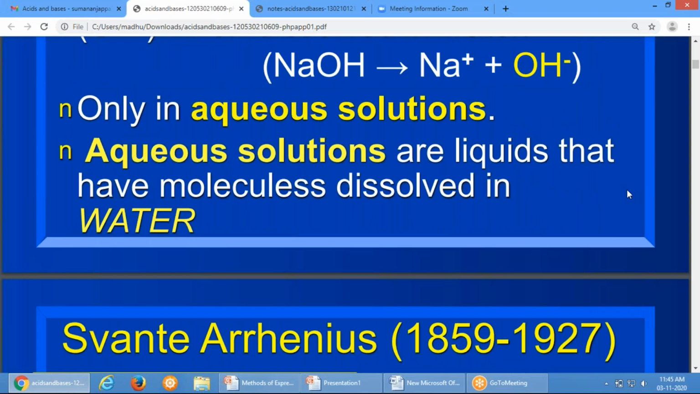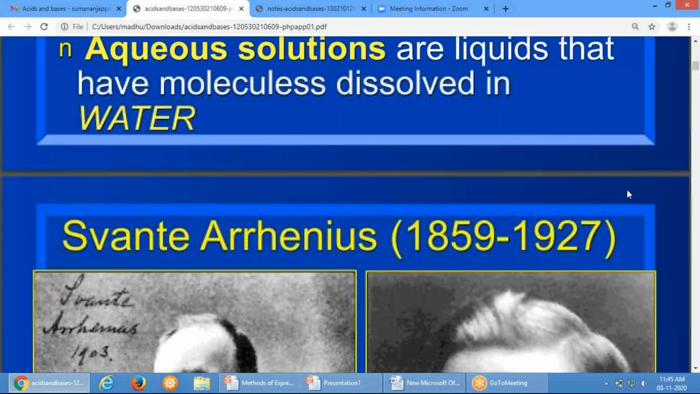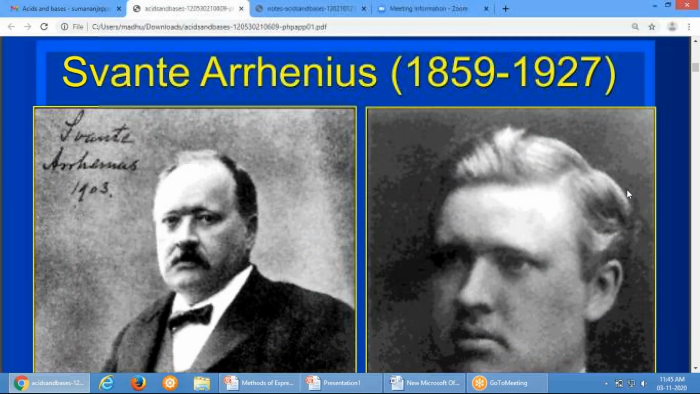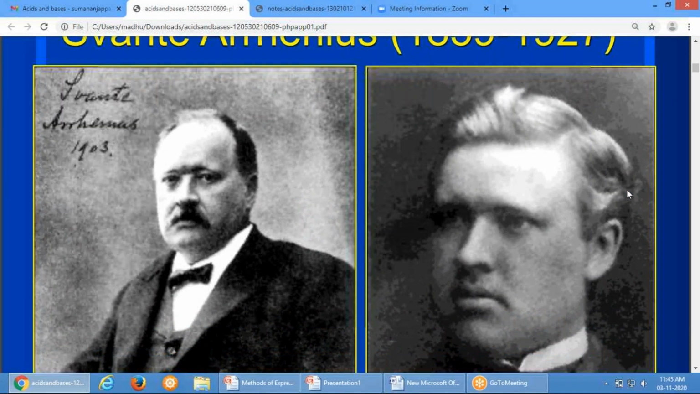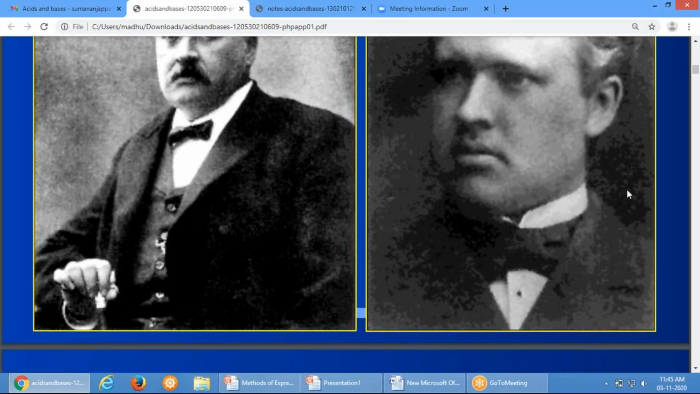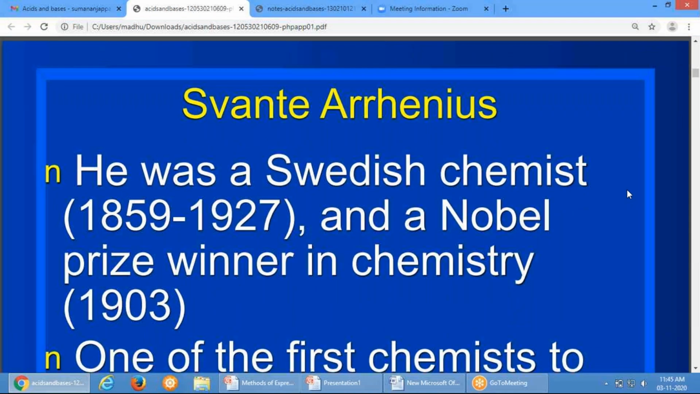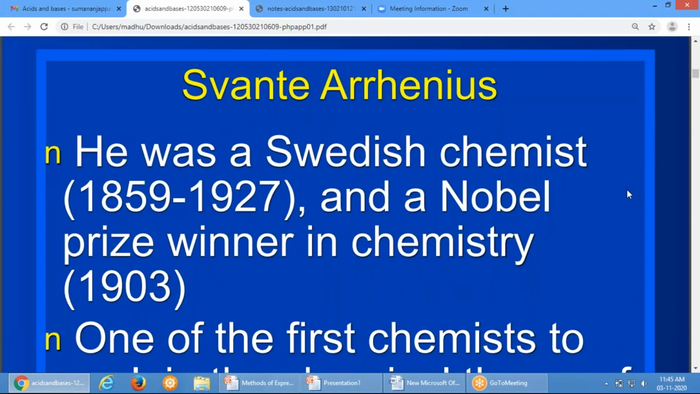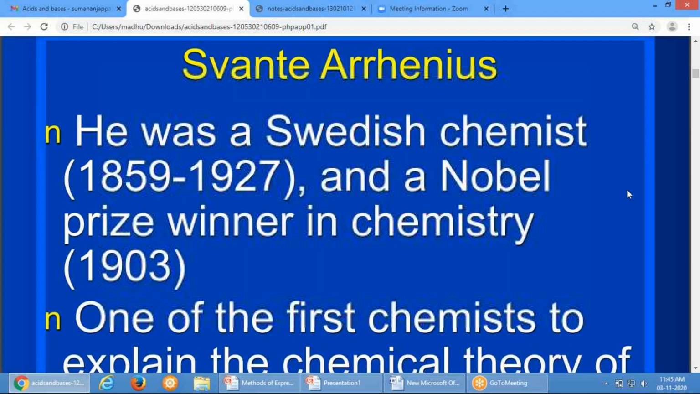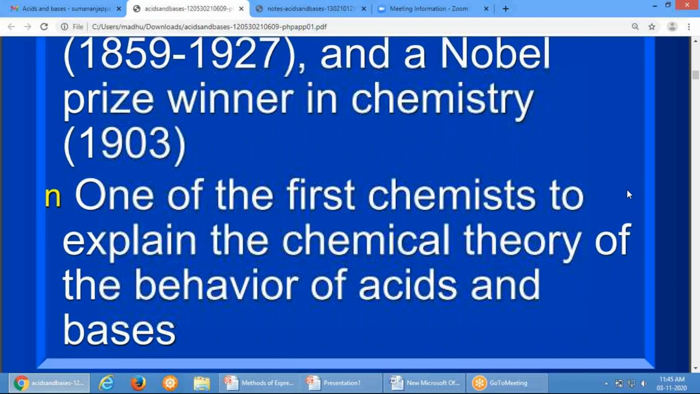So aqueous solutions are liquids that have molecules dissolved in water. Here is the scientist Svante Arrhenius who defined acids and bases. He was a Swedish chemist and he won the Nobel Prize in Chemistry in 1903. He explained the chemical theory of the behavior of acids and bases.